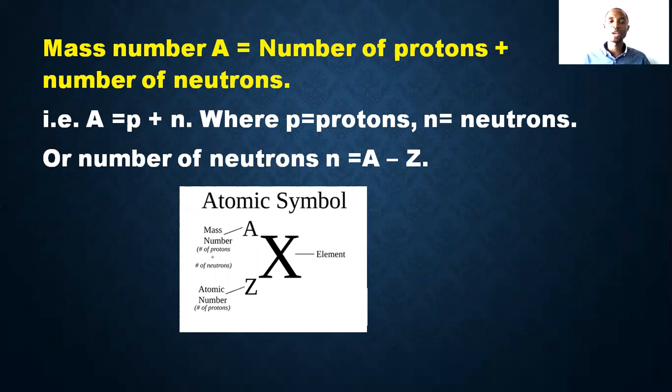So look at the symbol of an element, using X as an example. Mass number should be on top of that symbol and the atomic number, Z, should be at the bottom. Protons and neutrons are all inside that mass number, while atomic number is of protons alone. All right, that is it. With this, I believe you can differentiate between mass number and atomic number. Very easy.